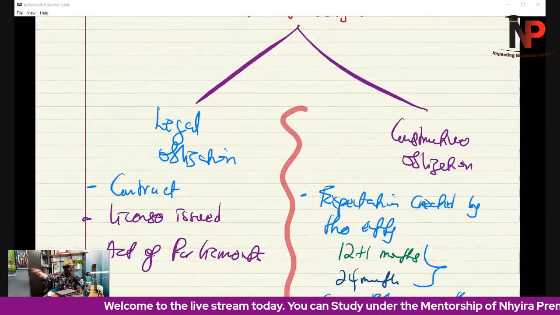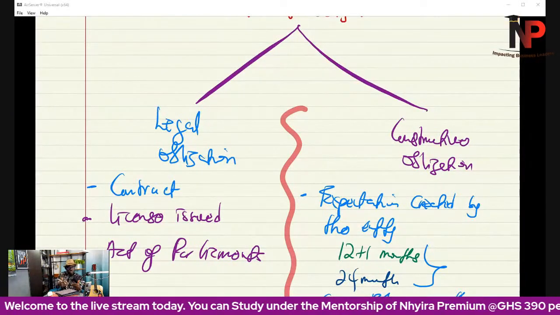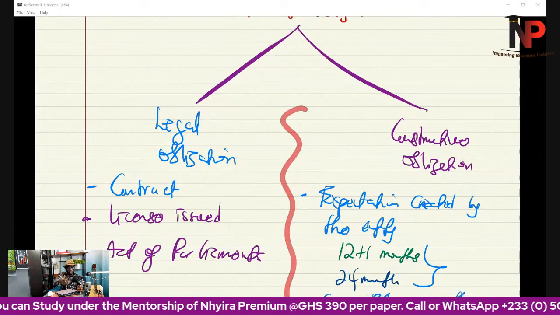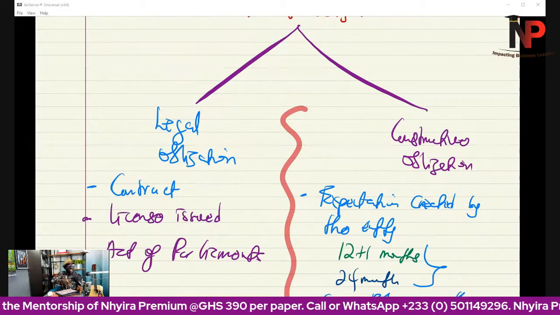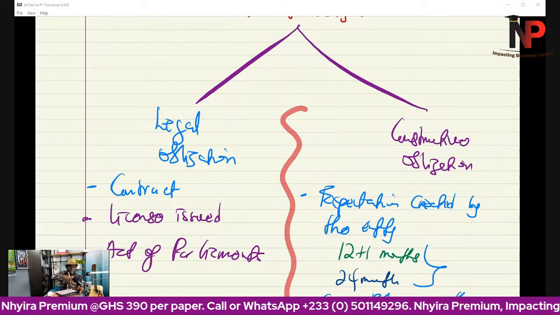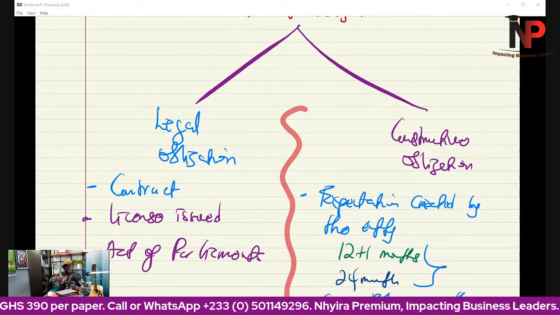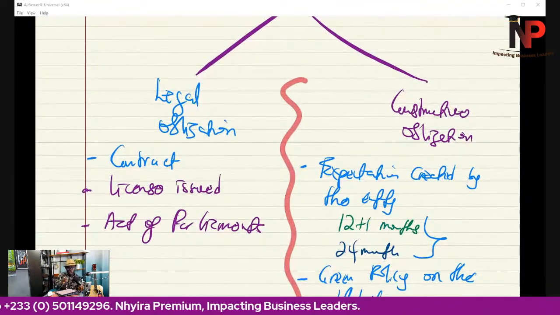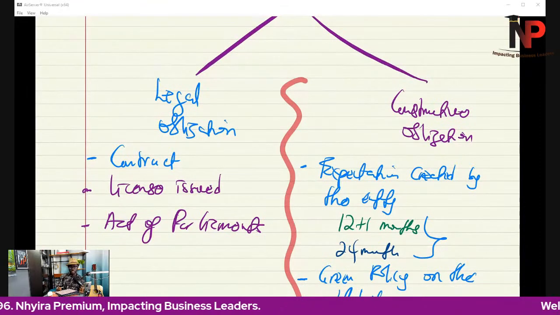So when you read the question, you have to be able to deduce the clue that, okay, it's possible that this company has to make some payments in the future, but do they have an obligation to make that payment in the first place? If they have an obligation to make that payment in the first place, then it's going to be included in the initial cost of the assets.